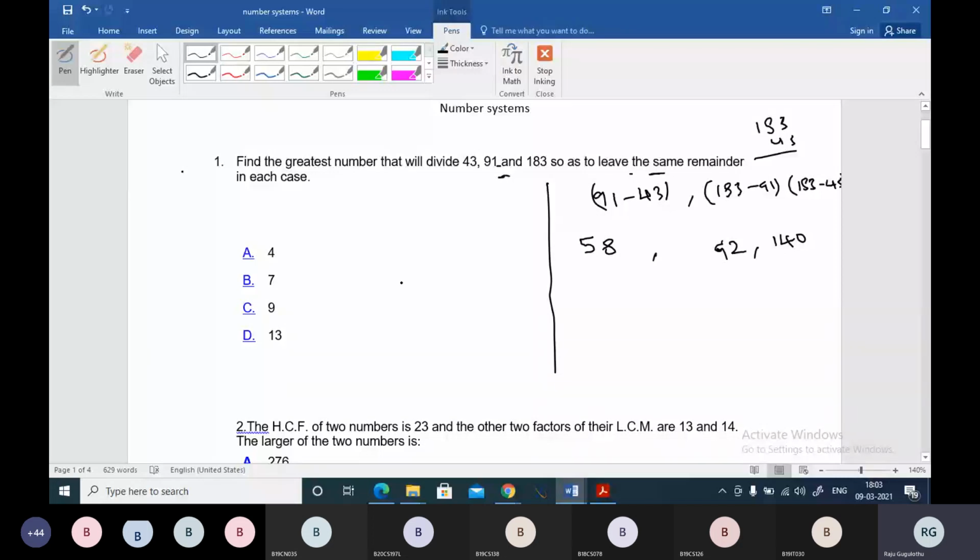Let me find the HCF once. 92 and 140, it goes one time, boss. So 92 will come here, and 48 will be the remainder, and we have to dump this 92 here. 48 twice is 96, so it will not go twice, again 48 once. 44 is the remainder, and again 44, and we will be dumping 48 here. 44 goes one time, so 4 will be the remainder.